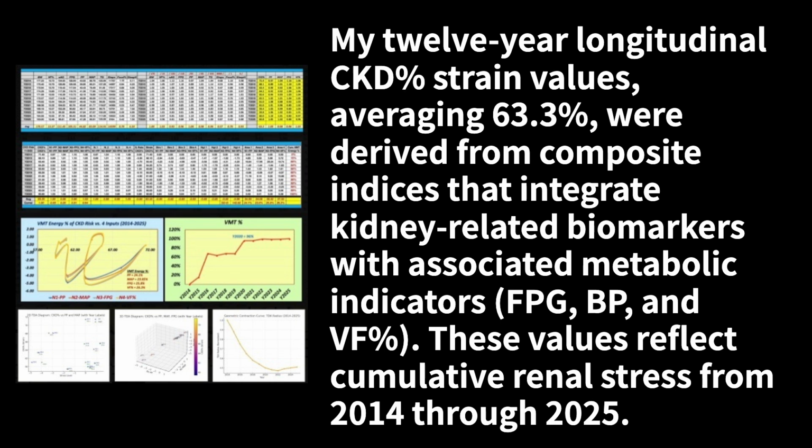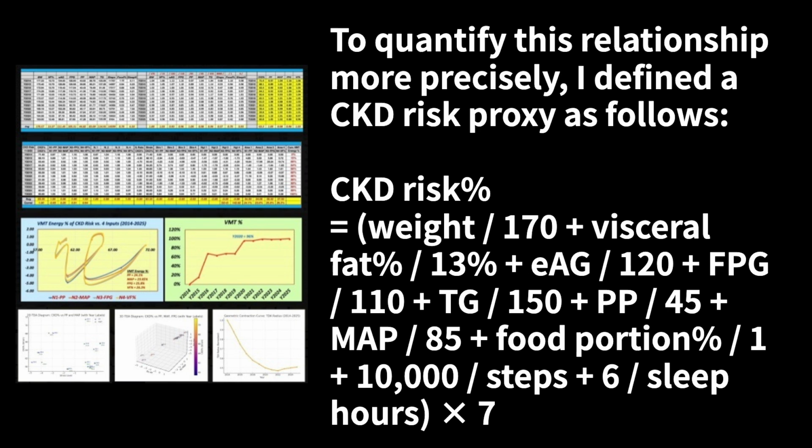My 12-year longitudinal CKD percent strain values, averaging 63.3%, were derived from composite indices that integrate kidney-related biomarkers, with associated metabolic indicators, FPG, BP, and VF%. These values reflect cumulative renal stress from 2014 through 2025. To quantify this relationship more precisely, I defined a CKD risk proxy as follows.